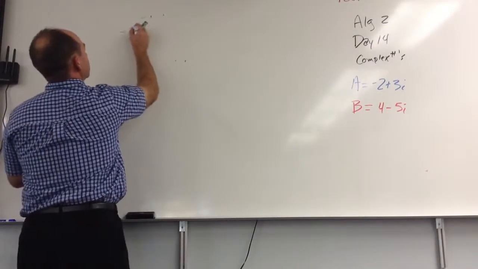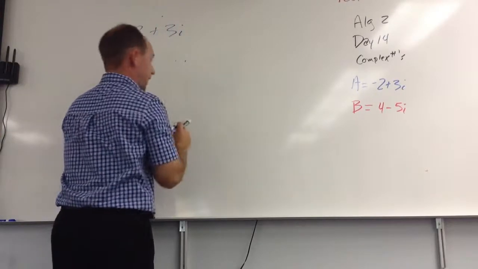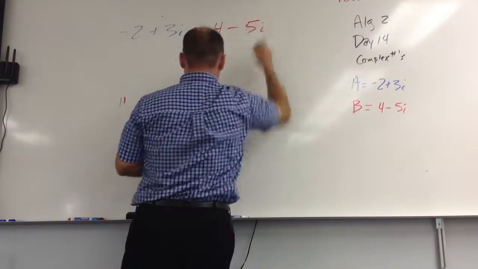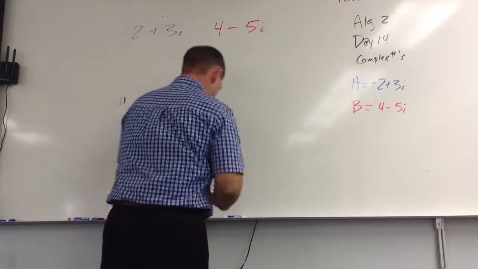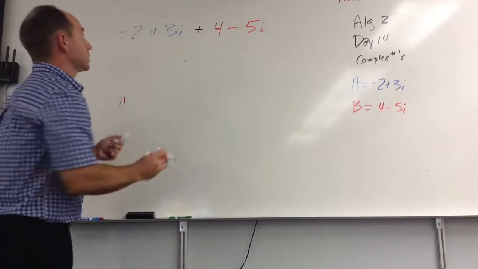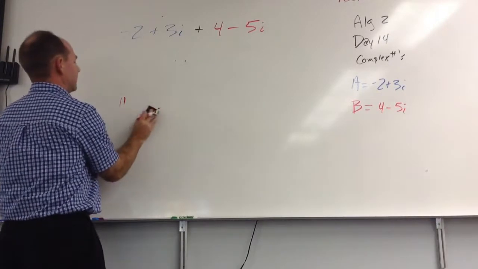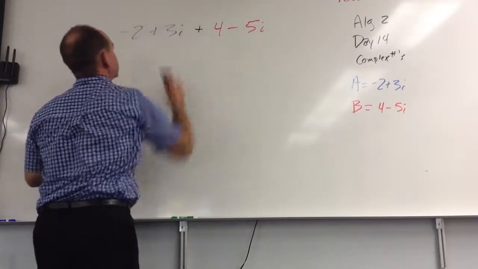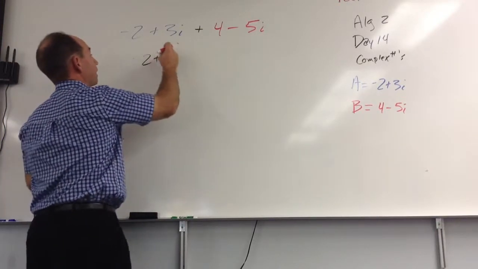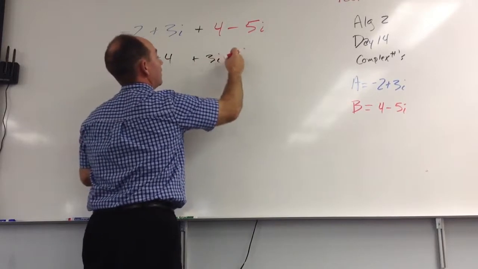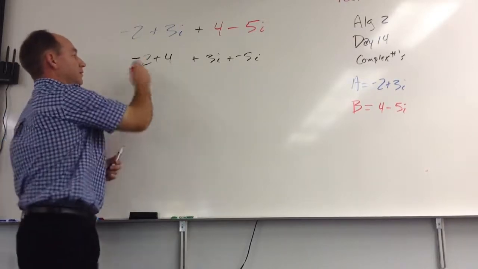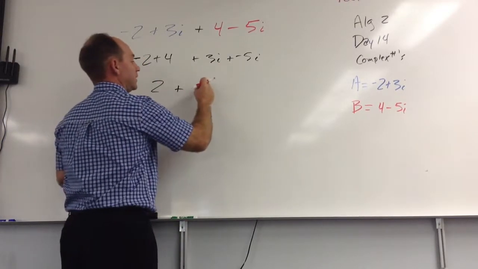So we have negative 2 plus 3i, and we have 4 minus 5i. And we want to add those two things together. So when we add those two things, it only makes sense that things that look the same get added together. Negative 2 plus 4 and the 3i plus the negative 5i. Notice I changed everything to addition and call them negative or positive. This gives me a 2, and that gives me plus a negative 2i.